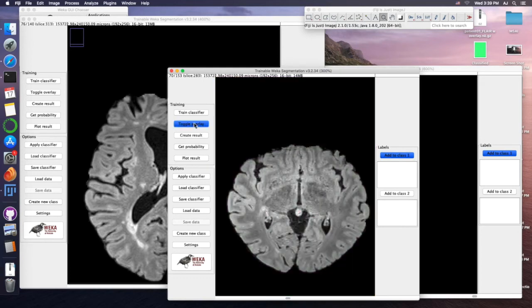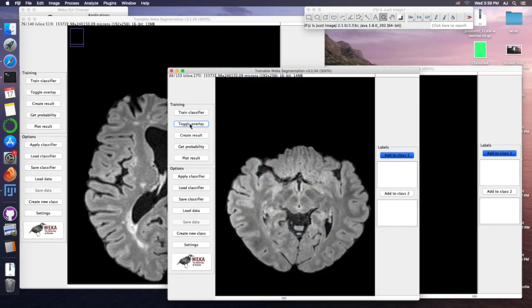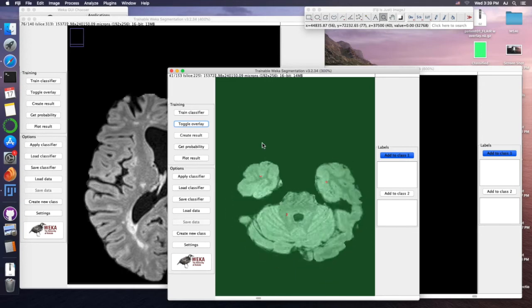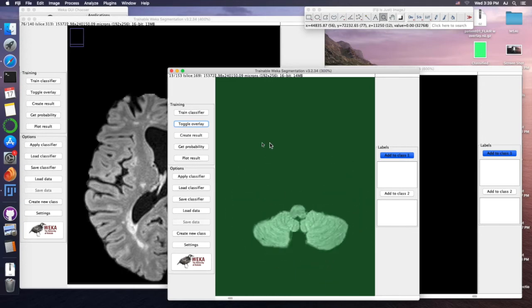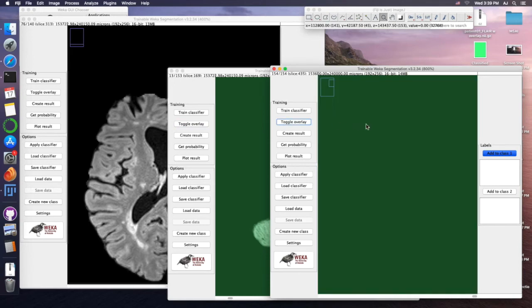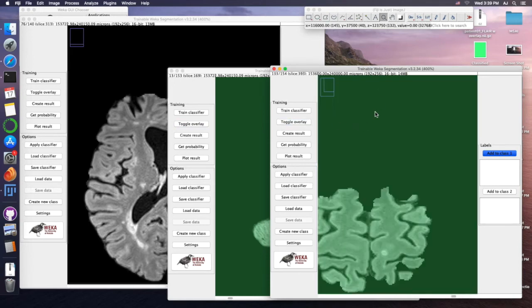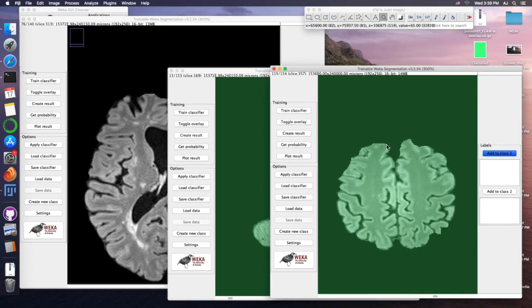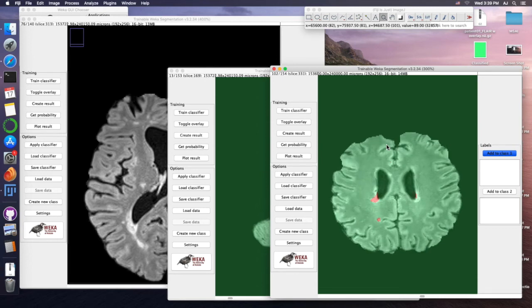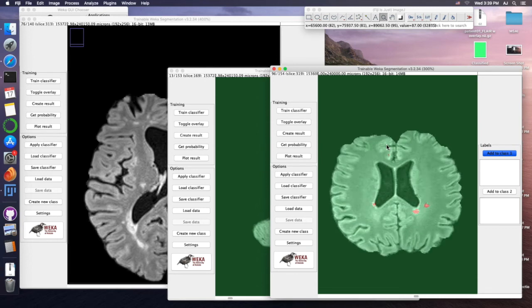Over here, we do have a lesion, and it accurately predicts it. Over there, we have a lesion and it gets it, and nothing else, no false positives anywhere. And that is a success. Looking over here on this one, you can see it picks up most of the lesion matter here.